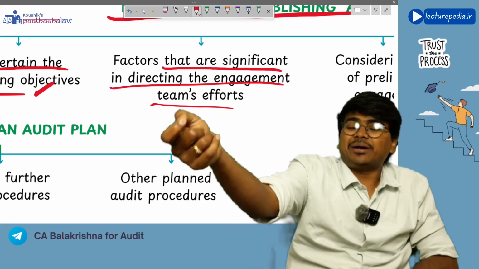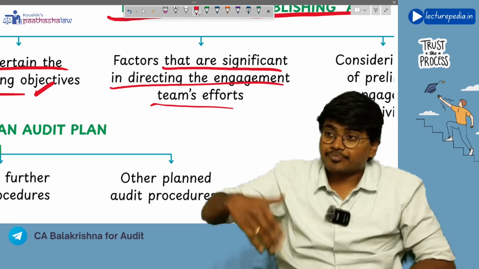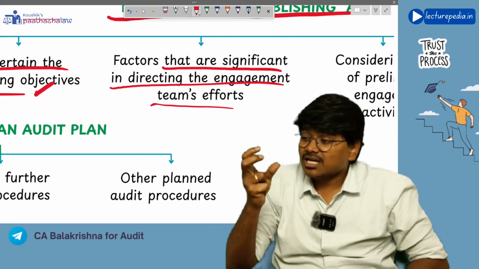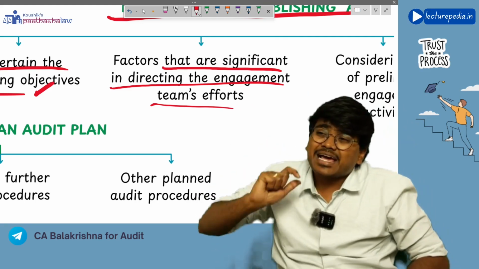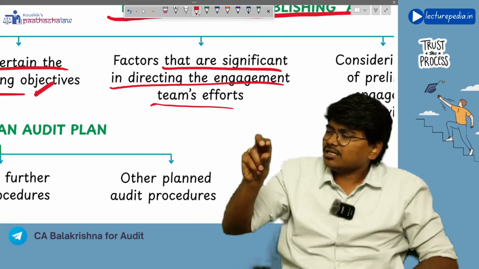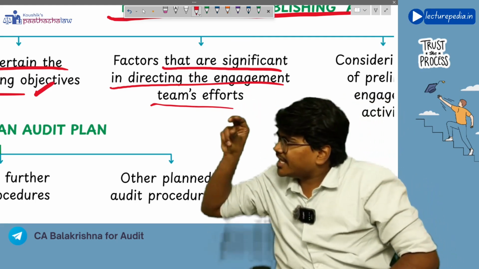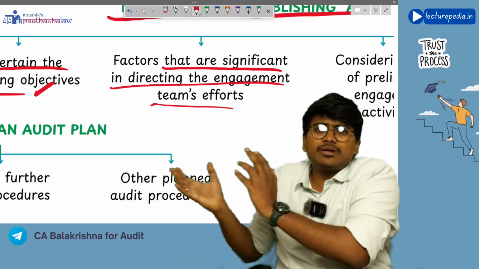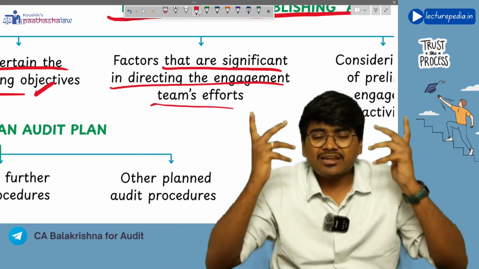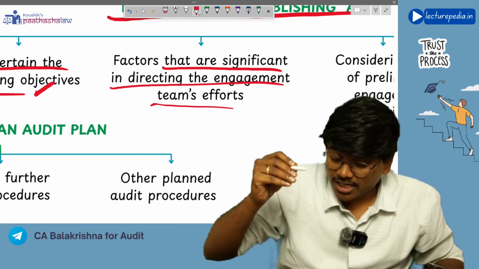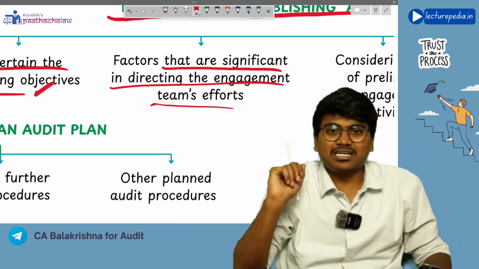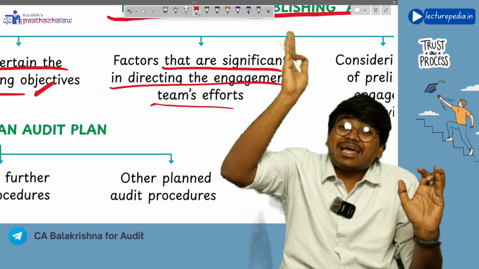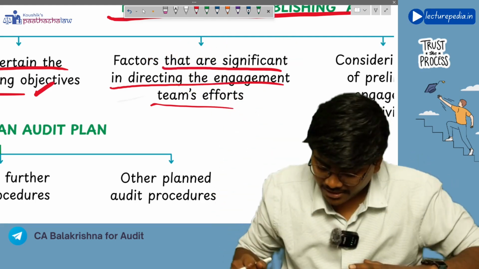Like, if in a particular area, let's say for example sales, the risk of material misstatement is high, then of course the efforts of the engagement team will be directed more towards revenue, and if the risk of material misstatement in the area of salaries is less, then fewer efforts of the engagement team will be directed to that area of salaries. So while preparing overall audit strategy, you should consider what are the significant factors that will decide in directing the efforts of the engagement team.